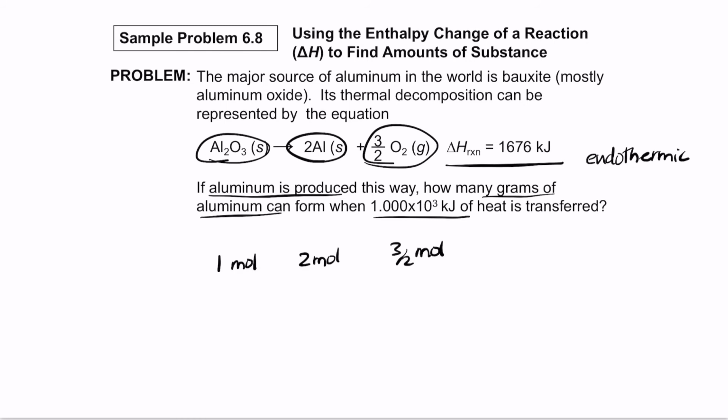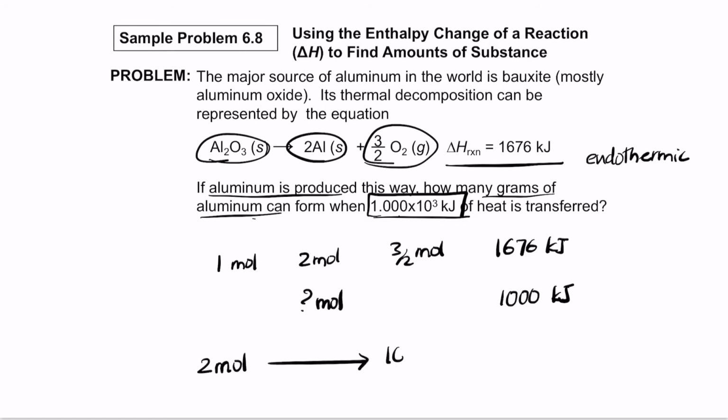Now what they are asking here is, if the energy is 1676 kilojoule, how many grams of aluminum can form when you have this much energy. So the energy that they have given is 1000 kilojoule. They want to know aluminum specifically. They want to know the number of moles. So if 2 moles of aluminum requires 1676 kilojoules of energy, and they have 1000 kilojoules of energy, how much is the number of moles?